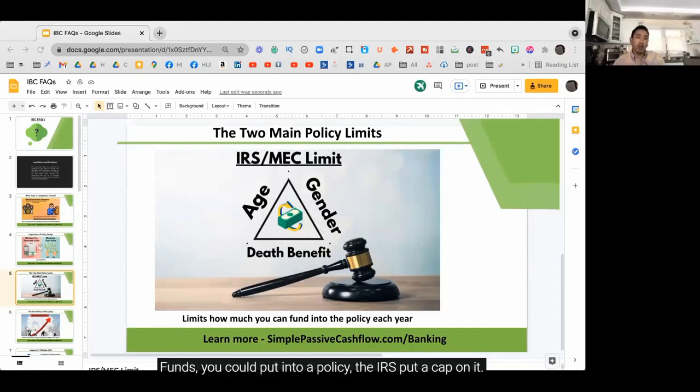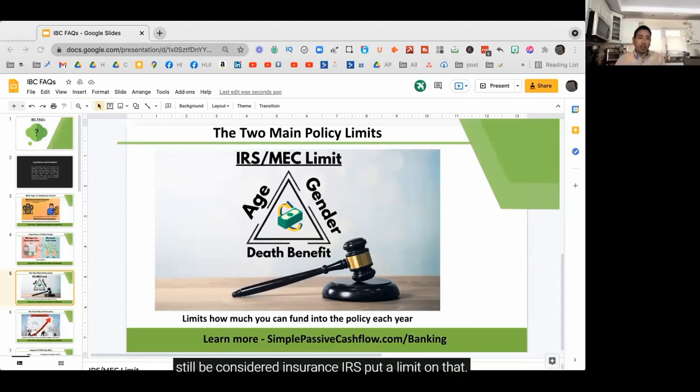The IRS put a cap on it, and it's really just a calculation based on the person's age, gender, and death benefit. It's a ratio basically saying how much death benefit is needed for that policy amount, and it's a 7-year look. So they're saying over that 7 years, this is the maximum amount that one can put into a policy with this death benefit and still be considered insurance. Versus prior to that law, someone could just put in $1 premium and then put $20,000 of paid up additions or the cash value part of that and still be considered insurance.